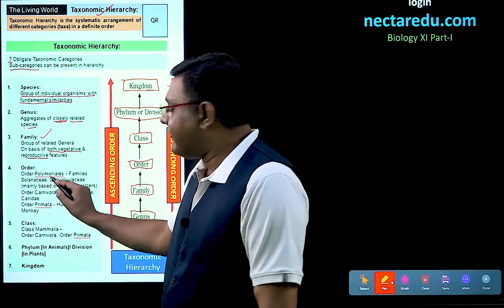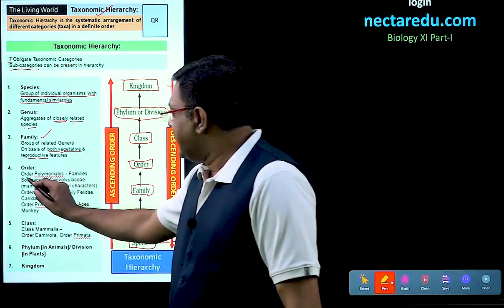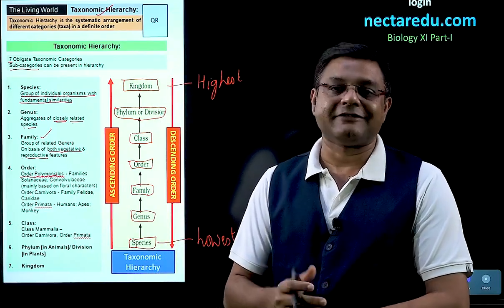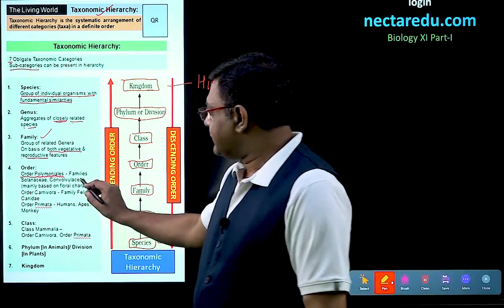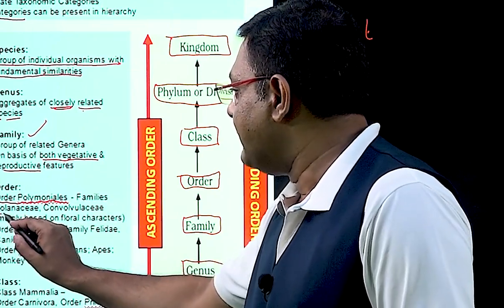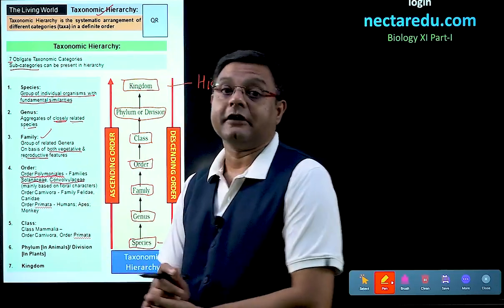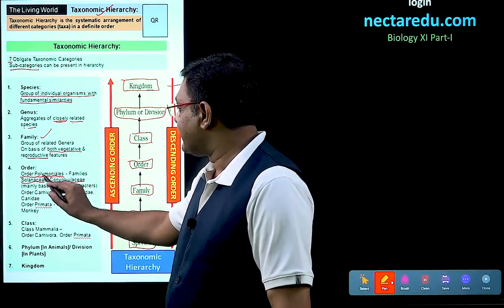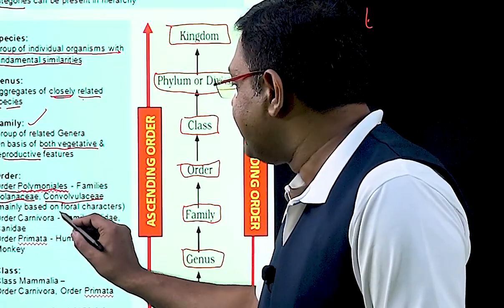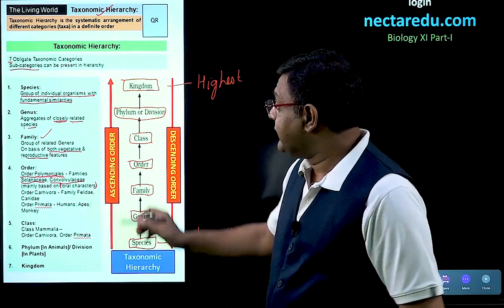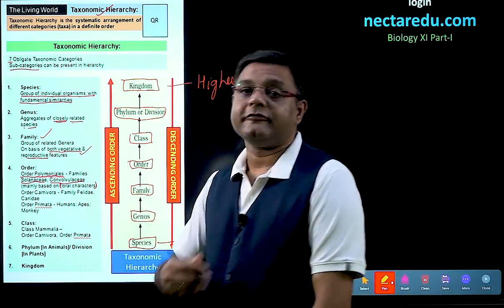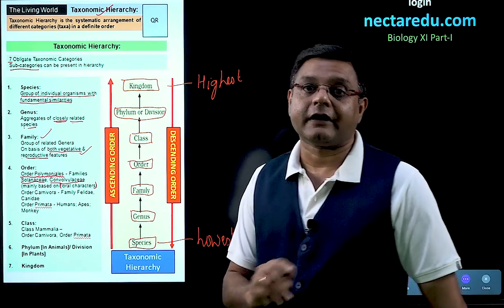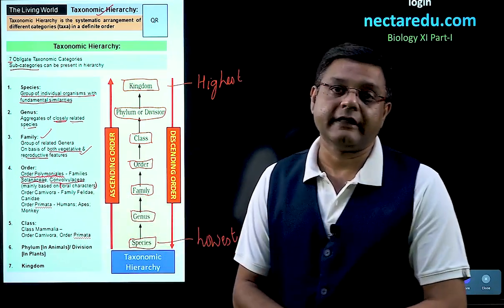Now, in order, we have written some examples over here. There is an order which is called Polymoniales. So, order Polymoniales is an order of plants. In this, we include two families. The first family is Solanaceae and the second family is Convolvulaceae. Now, an important point to be noted here is that this particular order Polymoniales is based mainly on floral characters. What did we see earlier? That family was based on vegetative as well as reproductive features. But what is a floral character? It is a reproductive feature. So, here we have not included the vegetative characters.